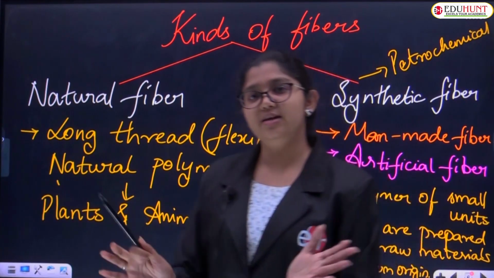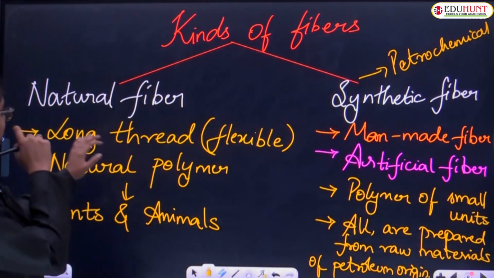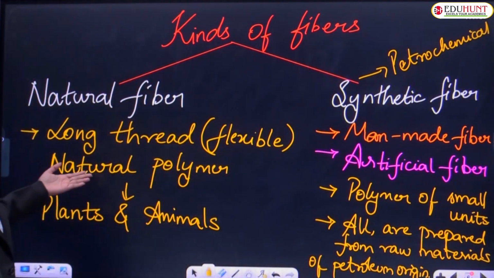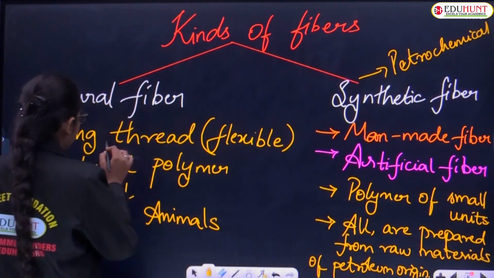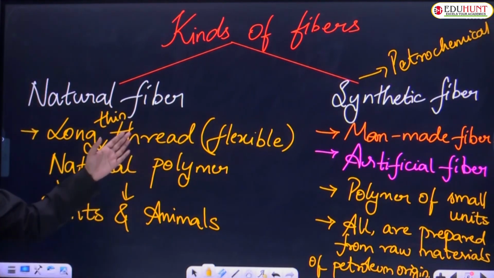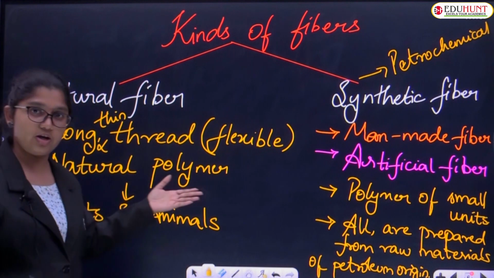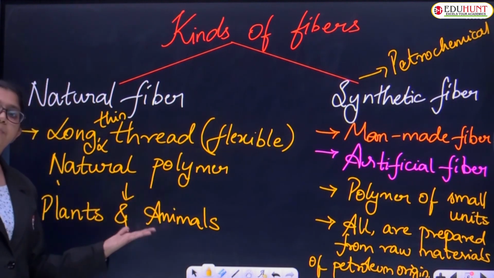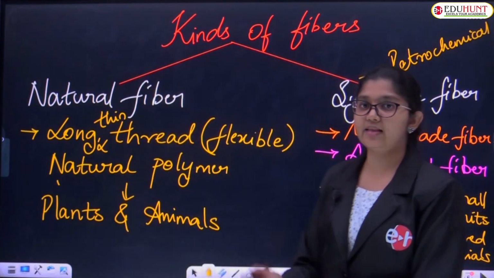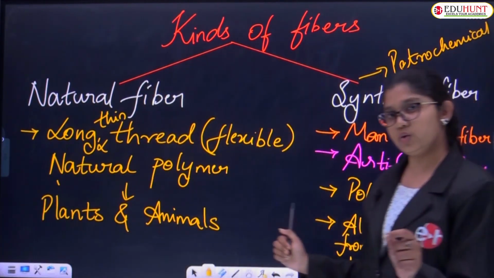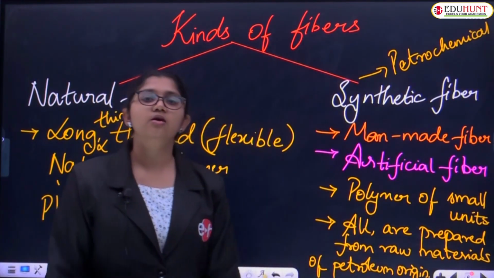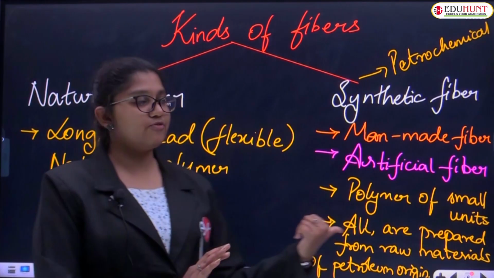Children, you understand? There are two kinds of fibers, namely natural fibers and synthetic fibers. Natural fibers are long, thin, thread-like flexible structures, natural polymers obtained from plants and animals. Whereas synthetic fibers are man-made or artificially prepared, and these are polymers of small units. We'll see what that is later. And these are prepared from raw materials of petroleum origin. We'll see examples now for clear understanding.